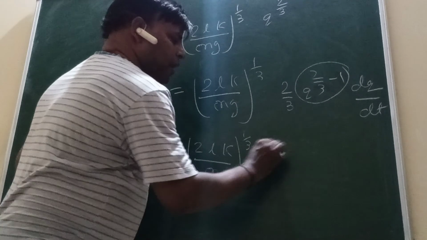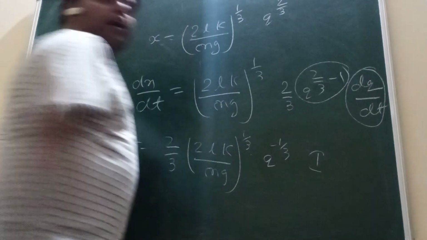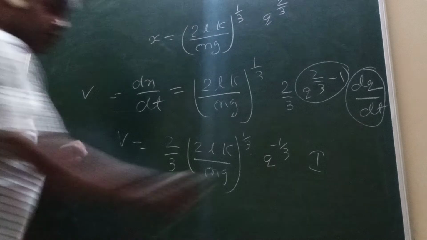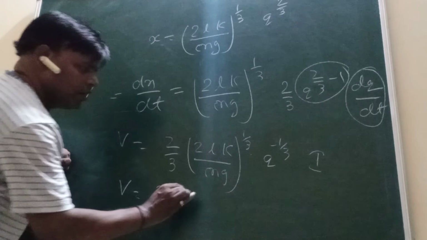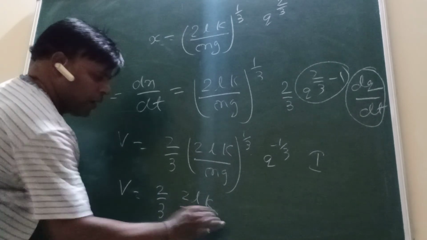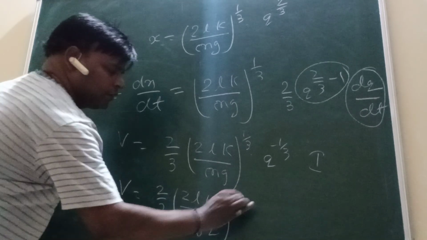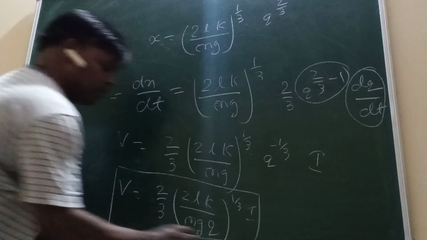q power minus 1 by 3. Charge by time, q by t, is I. What is I? I is equal to current. Understand? This q is inside, sir. So what value? V is equal to 2 by 3 into 2lk by mg power 1 by 3 into q power minus 1 by 3 into I. This is known as velocity.